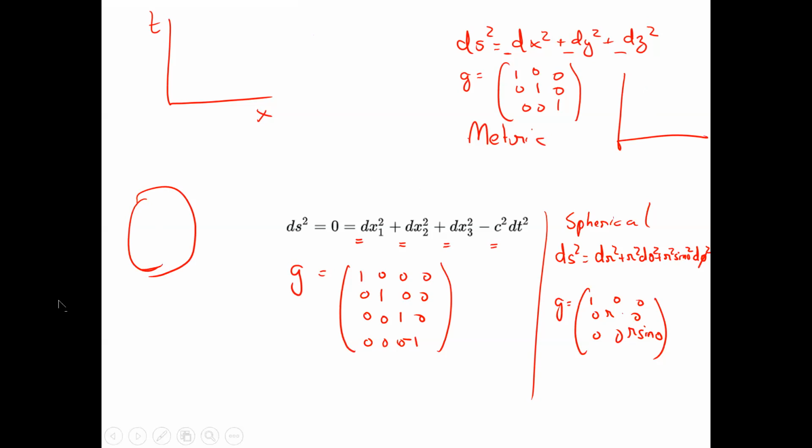The spherical coordinates we can use to study systems that have some curvature. A spherical space has some curvature. But the metric in special relativity, this is the metric. Now, why are we talking about this?